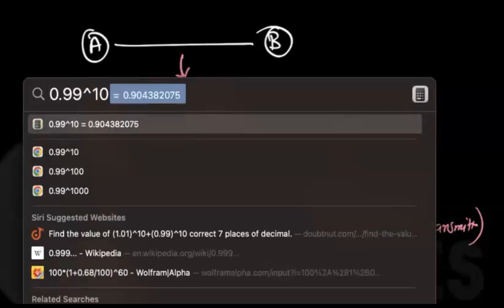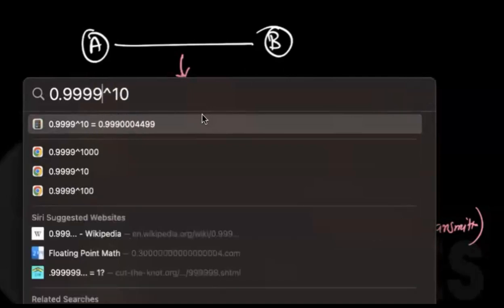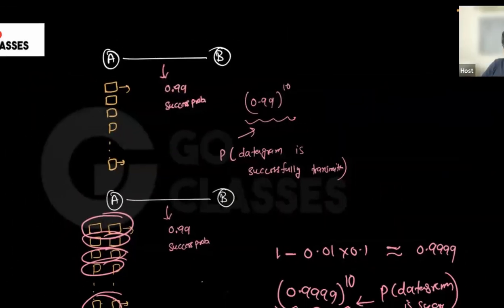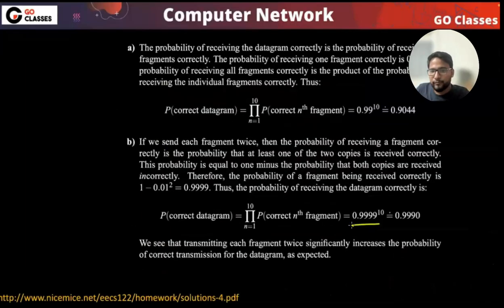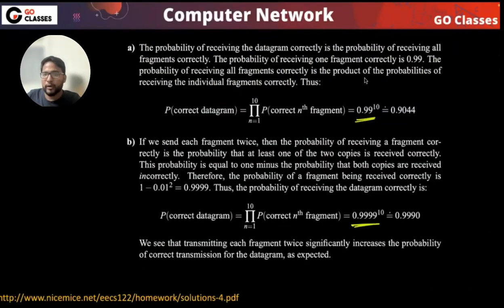This is 0.904, right? And 4 times 9, this is 0.999. I mean, this is quite high, right? And obviously it needs to be high because you are transmitting twice. So at least you expect that your probability of reaching the datagram successfully should be more, right? Let's just see the answer. 0.4 times 9, 0.2 times 9, right? So this number is approximately this. Was that tricky? Yeah, the question was tricky, I agree. But now, is this clear?